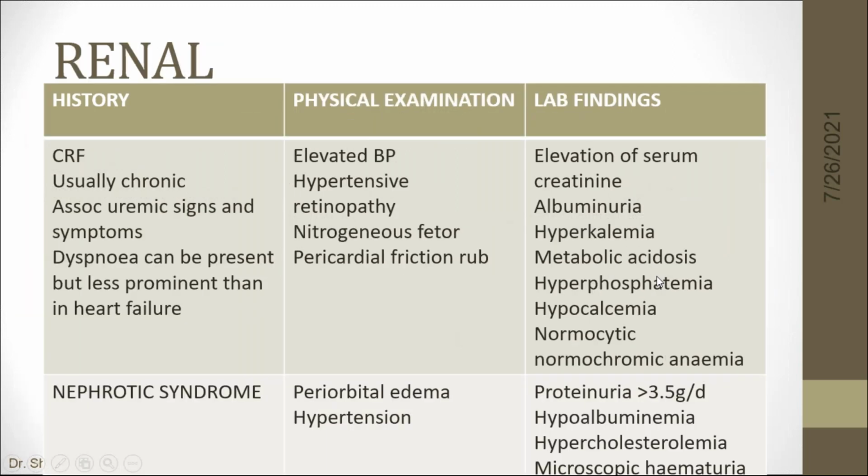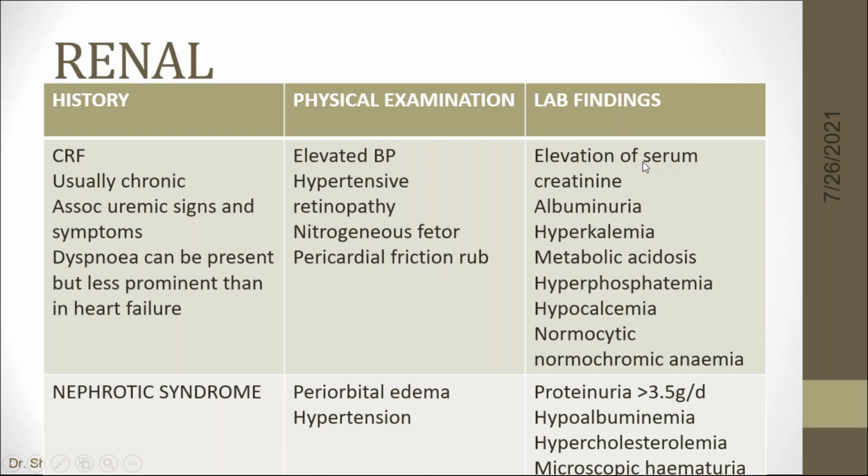Now coming to renal, if the patient is having renal edema, then there will be a history of chronic renal failure, usually chronic. They'll be having uremic signs and symptoms. Dyspnea can be present, but less prominent than in heart failure. These patients have elevated BP. They'll be having hypertensive retinopathy on fundus examination. They can have a nitrogenous fetor, pericardial friction rub.